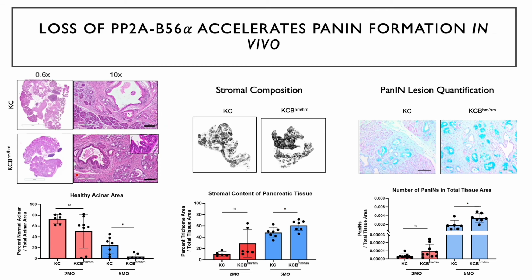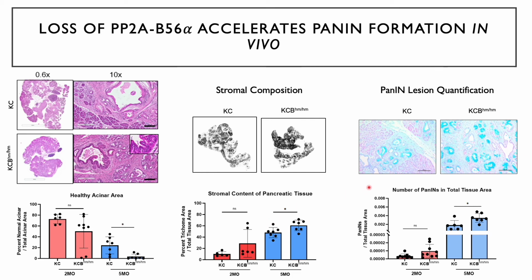At both 2 months and 5 months, KCB mice, or mice with active KRAS and a loss of B56 alpha, show further progression of tumor lesion formation and less overall healthy acinar area than the KC mice with only a KRAS activating mutation. These mice with a loss of B56 alpha also show a higher amount of collagen deposition at 5 months than the KC mice do.